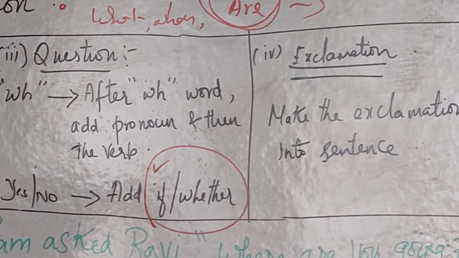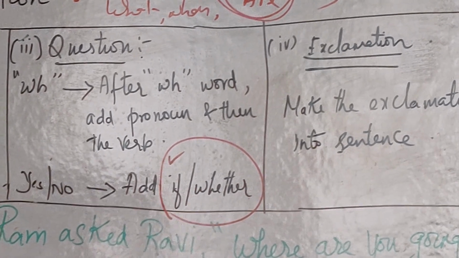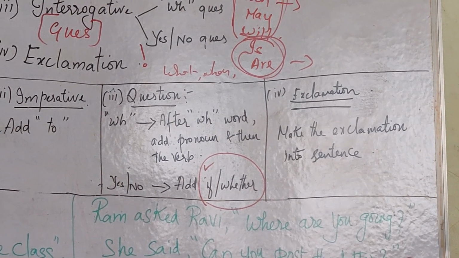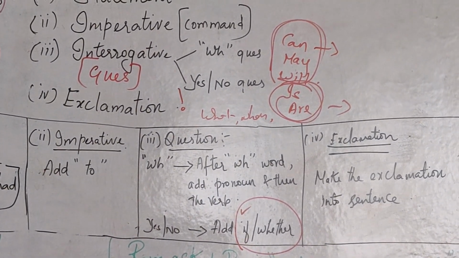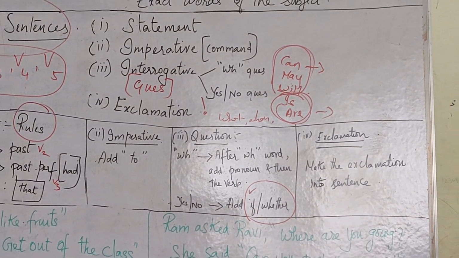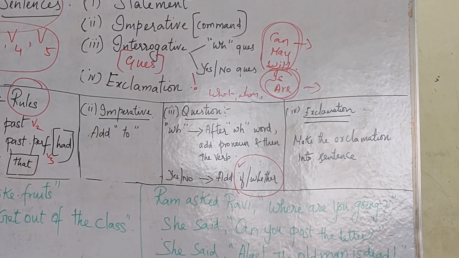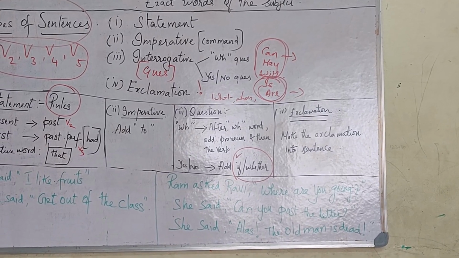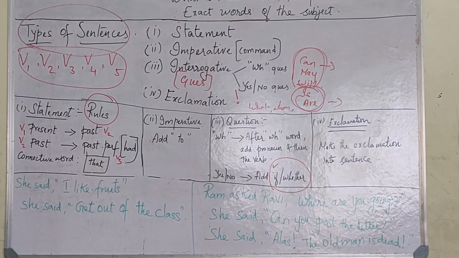Next we will move on with examples for each and every type of sentence. But I think first you have to learn by heart the rules and regulations for each and every type of sentence. Got it? Thank you so much.